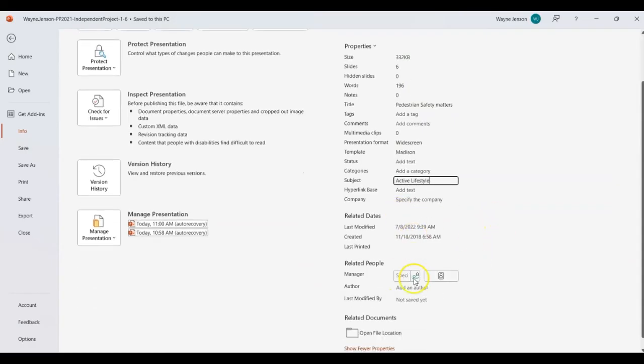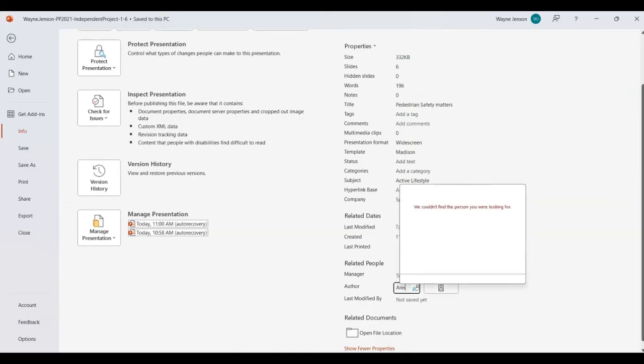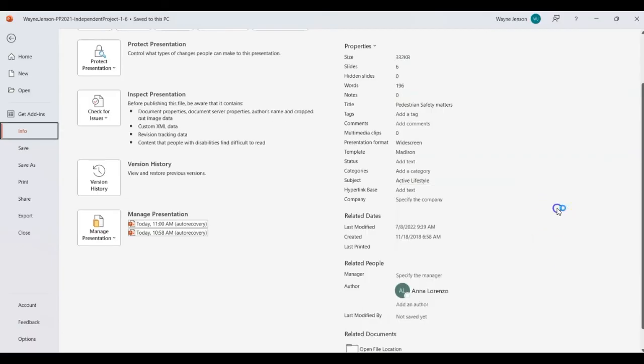And the author is right here. So we're going to enter. And now when we enter this, it's going to say that it can't find it, but that's okay. So Anna, see, it says we couldn't find that, but just keep entering her name, Lorenzo, like that. And then hit enter. And I'll just click outside of that. And then because you typed the whole thing in there, it should say Anna Lorenzo. It just didn't have a picture of her. And then we're going to close the properties dialog box.